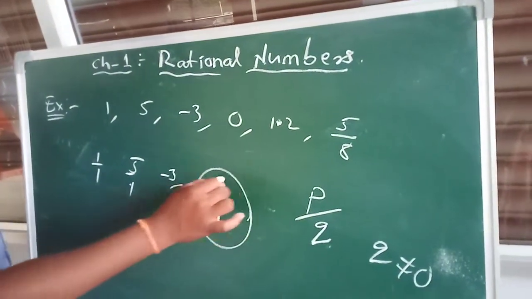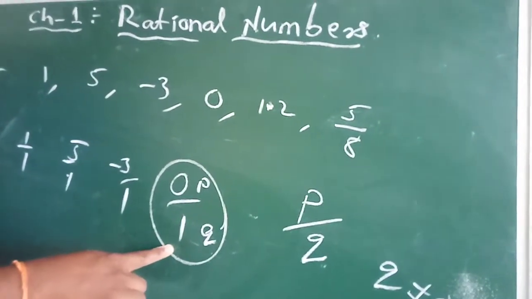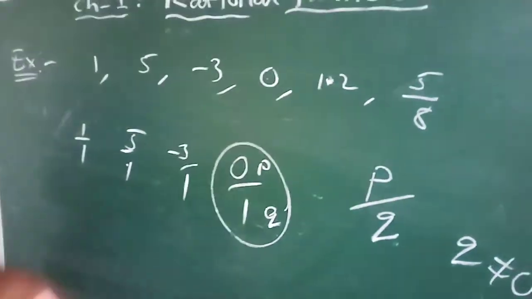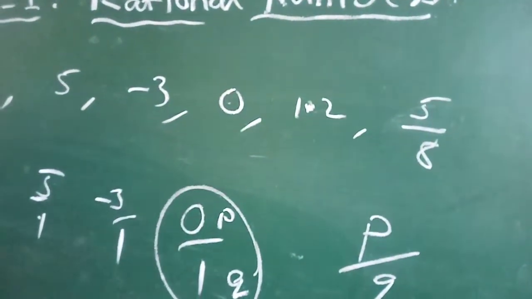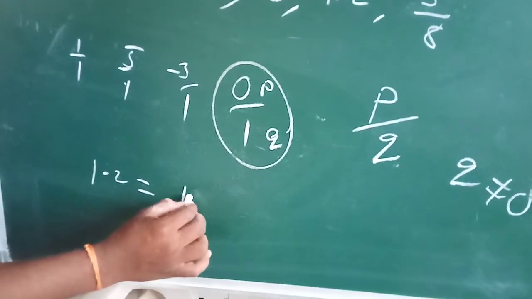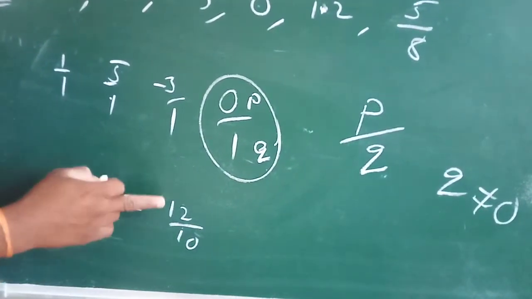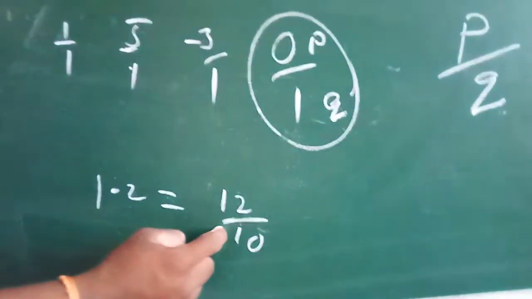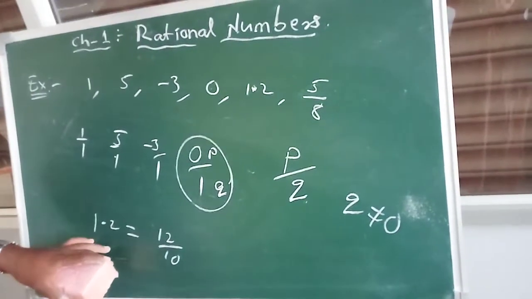See clearly, 0 is P and Q is 1. So that's why 0 is also a rational number. Now 1.2, it's a decimal number. So we can write it as 1.2, that is, we can write 12 by 10. So now it is in the form of P by Q, where P and Q are integers, and the denominator is not equal to 0. So that's why we can say that.